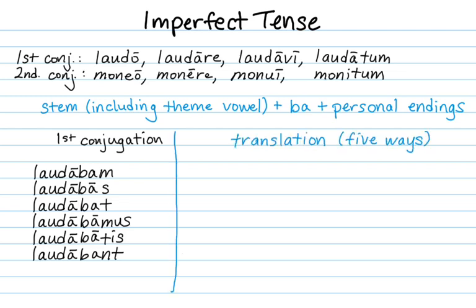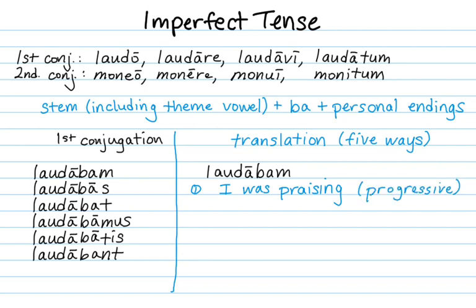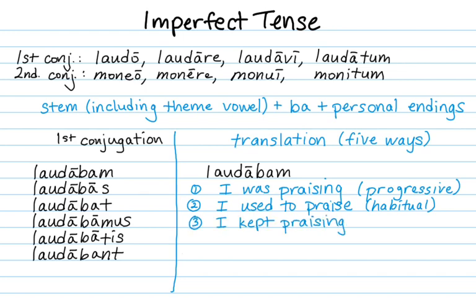You can translate the imperfect in 5 different ways. The most common by far is the progressive translation, I was praising. If the progressive translation doesn't make sense, you can try some of the more rare translations. I used to praise, which we call the habitual. I kept praising, which we call the iterative.